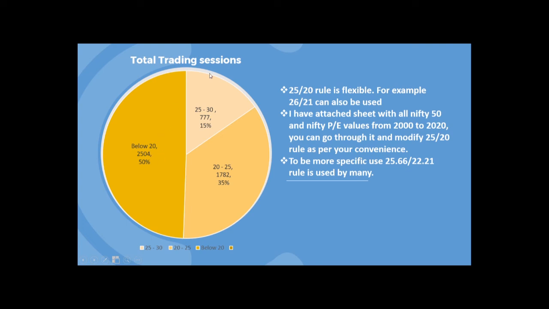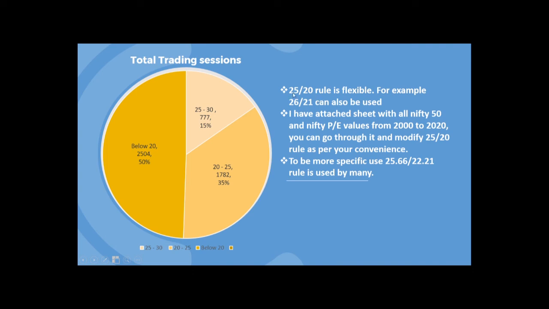As you can see clearly, we shouldn't ideally be trading for 50% of the trading sessions, that is almost like 10 years. But many investors can't be without trading. So I would like to state that the 25 by 20 rule is flexible.